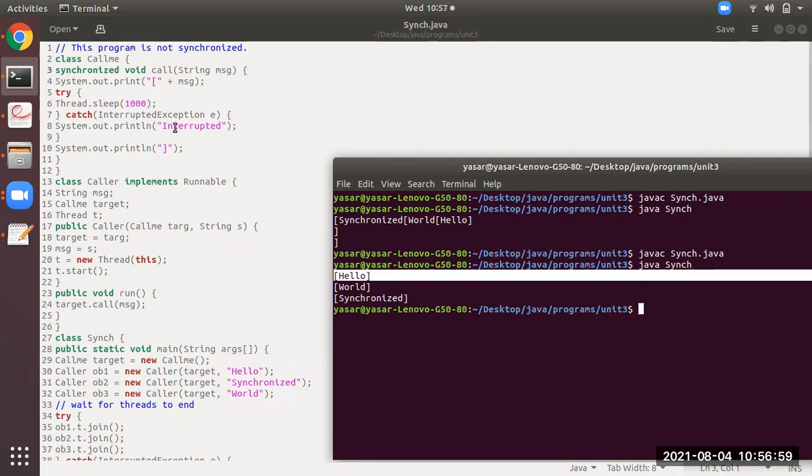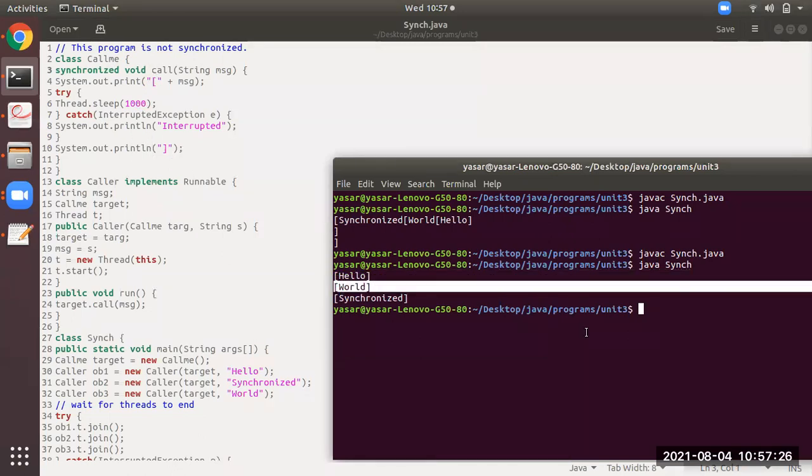So what will happen is, from the fourth line the resource is accessed by one thread, and it will start execution, and till the 10th line it will finish the execution. After one thread has finished, like hello has finished from line number 4 to line number 10, then the other thread will get this resource. So from the fourth line till the 10th line, the next thread to access it is world. Similarly, after world has finished its execution, the last thread gets access to the shared resource. So this is one way of achieving synchronization.